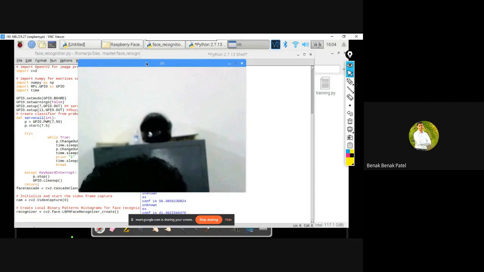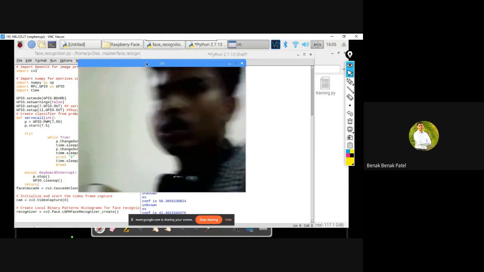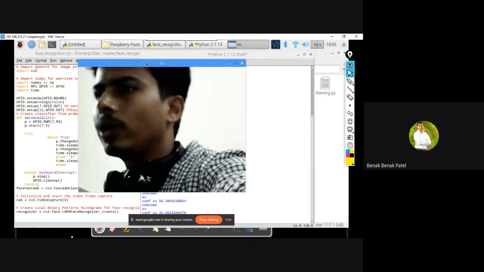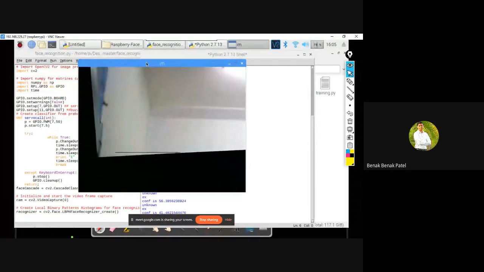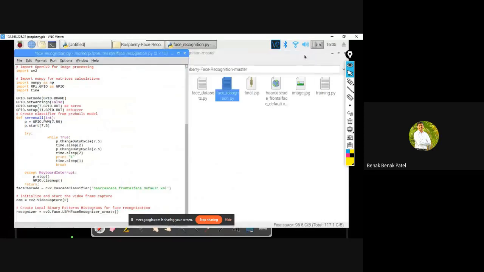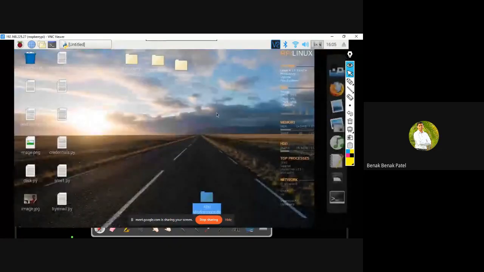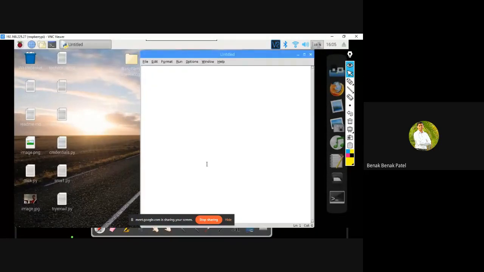So anyhow, these were the demonstrations of how we can make use of this RPi for doing machine learning or other kinds of projects. Later, I'll be sharing all the project-related files. You can download these project-related files and work on them. If you have any queries, please put them in the comments section, in the chat section. Let me go through that in whatever time I have.